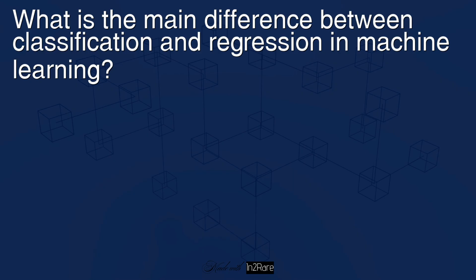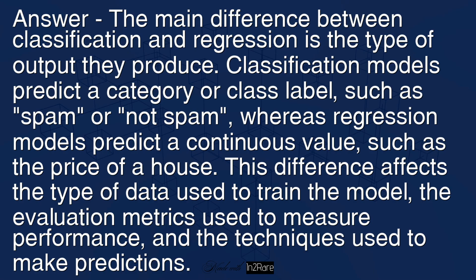What is the main difference between classification and regression in machine learning? Answer: the main difference between classification and regression is the type of output they produce. Classification models predict a category or a class label, such as spam or not spam, whereas regression models predict a continuous value, such as the price of a house.